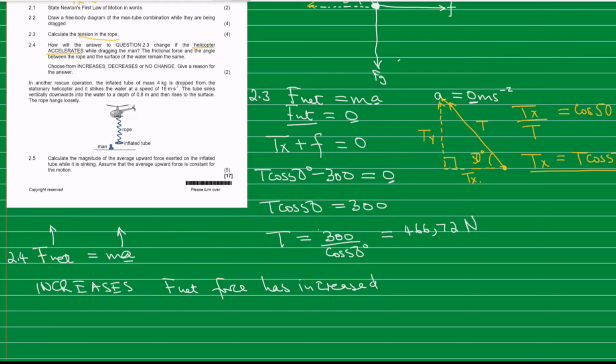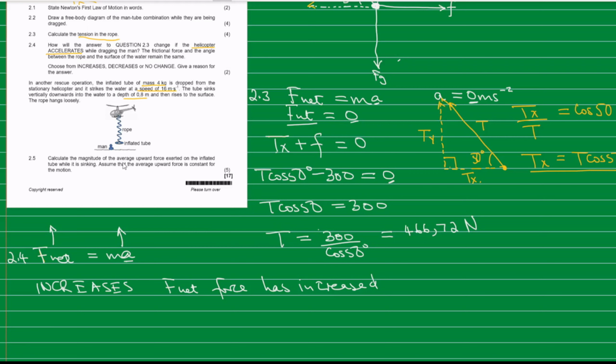So we are also given some information here: a mass of 4 kg, that is the inflated tube, and it is dropped and strikes the surface of the water at a speed of 16 meters per second. The tube sinks vertically downwards into the water to a depth of 0.8 meters and then rises to the surface. The rope hangs loosely.